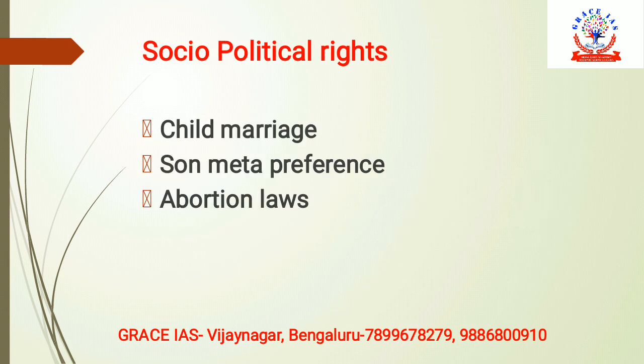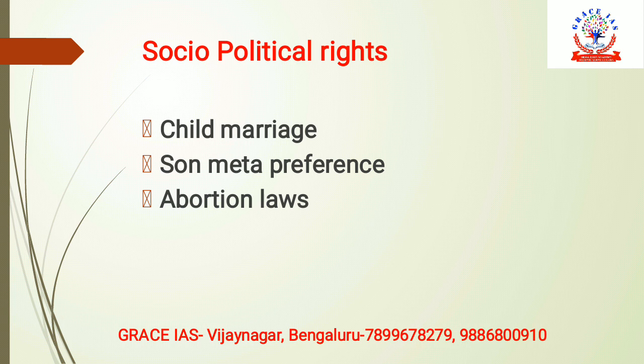Socio-political rights. If women empowerment is there, socio-political rights would be there, so there would be fewer child marriages. Child marriages are said to be one of the major reasons for high growth rate, high total fertility rate. Then there would be less of this concept of son meta preference. Son meta preference is a concept explained in the Economic Survey, in which people keep on giving birth to children until they get a male child.